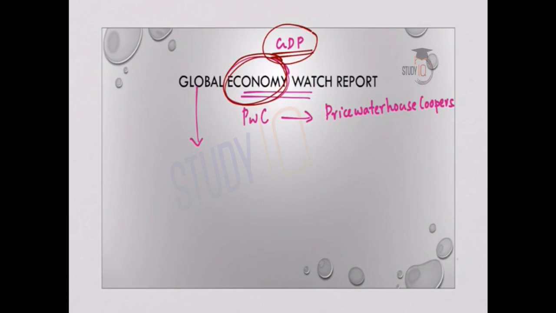It looks into the global growth rate of major economies in the world, and why it is relevant for us is because according to the 2019 report, India is likely to surpass the United Kingdom in the world's largest economy rankings in this year 2019. That is why it is relevant for us.